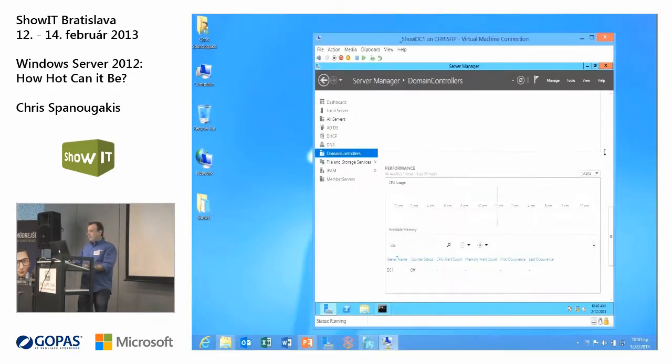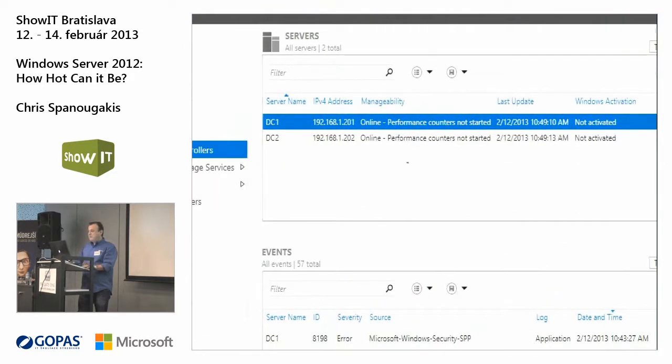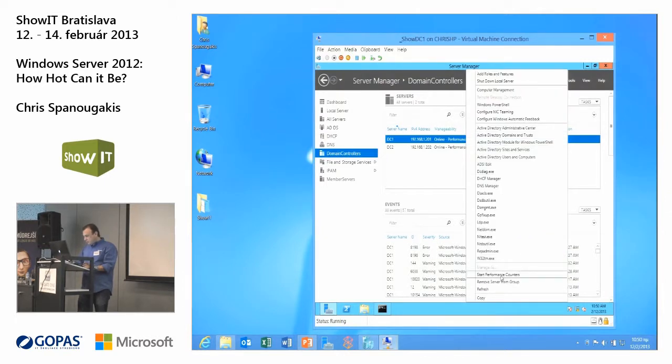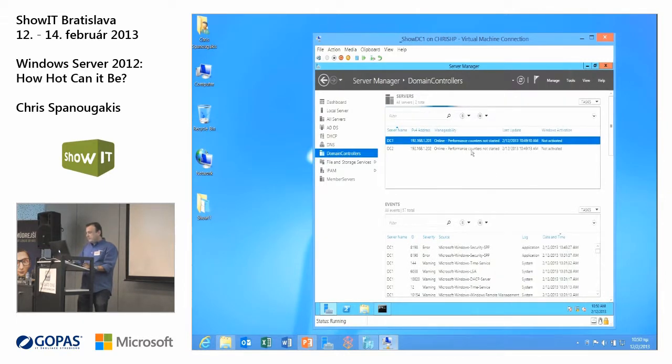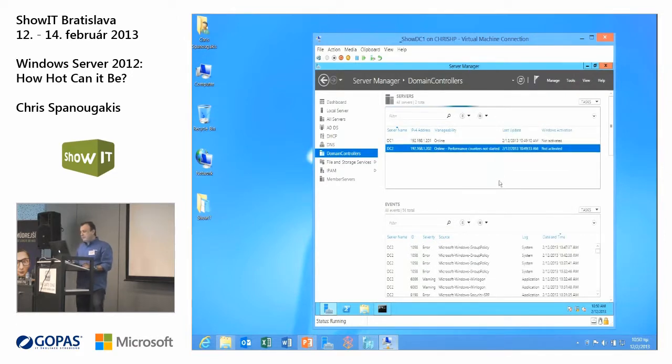Of course, if you want to see this, you have to go and start the performance counters because they are not automatically started. Just right click and select Start Performance Counters, as simple as this. It should be down here, Start Performance Counters for this server.